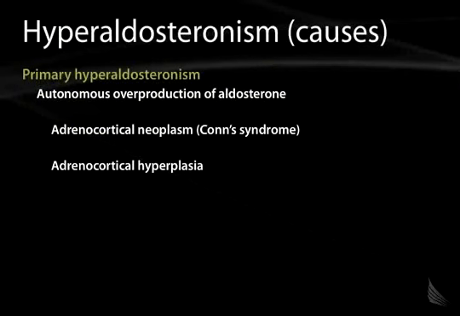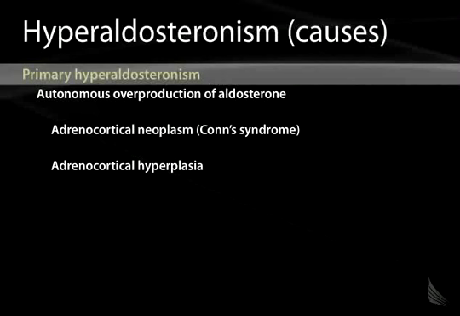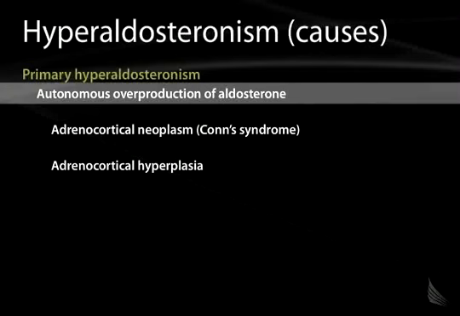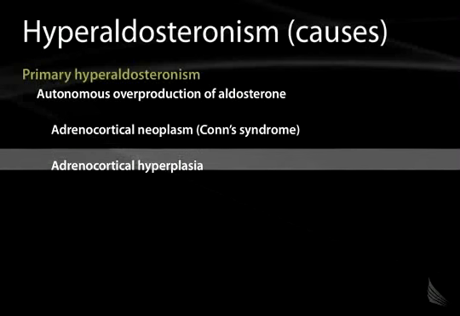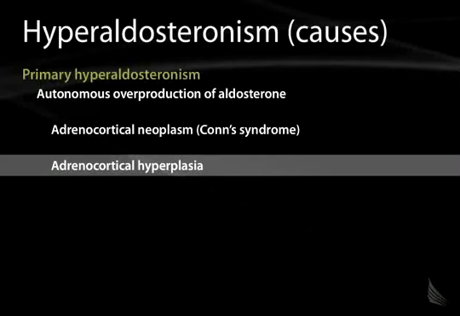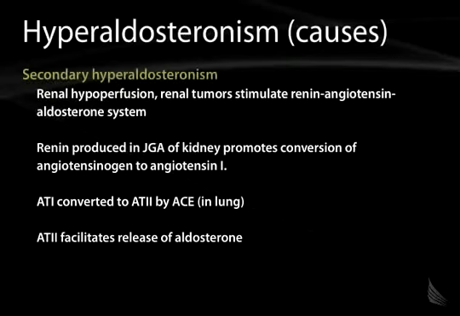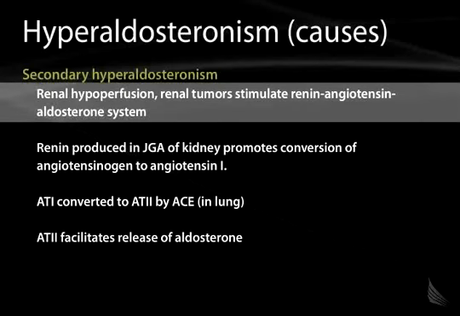What are the causes of hyperaldosteronism? Primary hyperaldosteronism can be caused by excessive production of aldosterone by the adrenal gland. In Conn syndrome, you have an adrenal cortical neoplasm, and you can also have adrenal cortical hyperplasia causing hyperaldosteronism. Additional causes of hyperaldosteronism include renal hypoperfusion and renal tumors that are secreting renin, that stimulate the renin-angiotensin-aldosterone system.